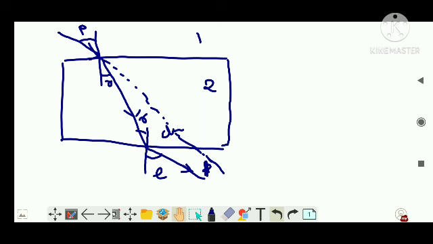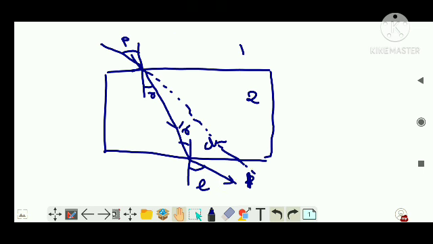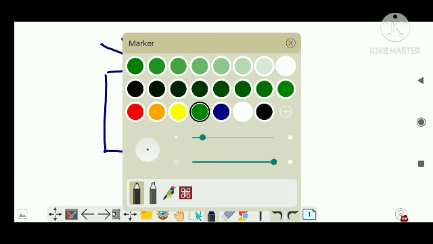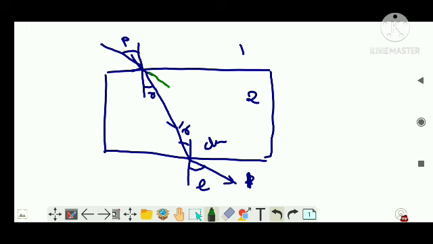So, if I extend the ray, I'm changing the incident ray. I'm going to draw it again. We'll make another color so that it is easy to understand. The incident ray, if we had not kept the glass slab, it would have moved in this direction, right? So that means this was its actual path which has reached here.